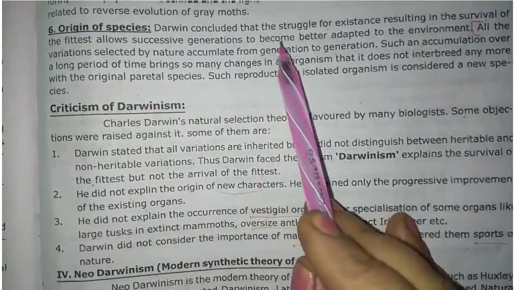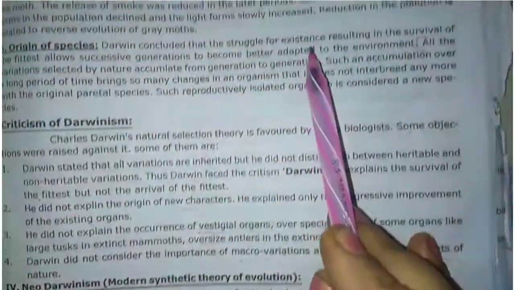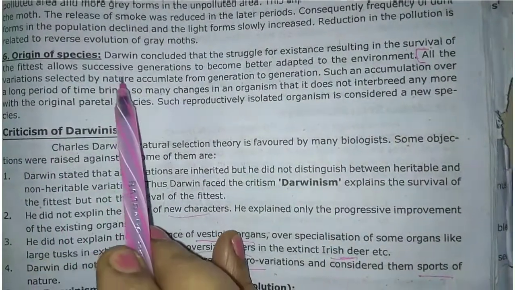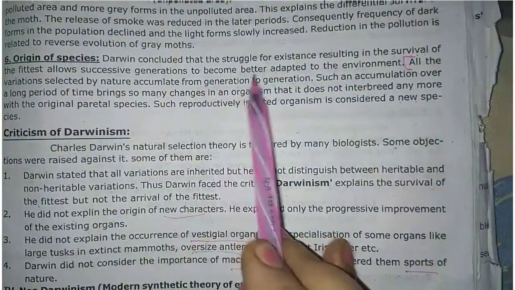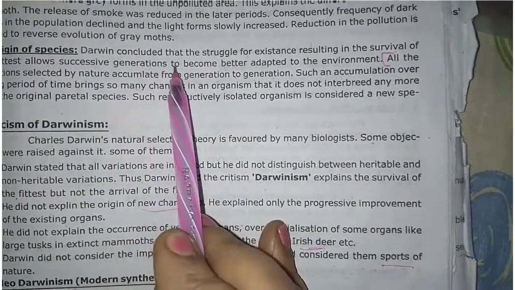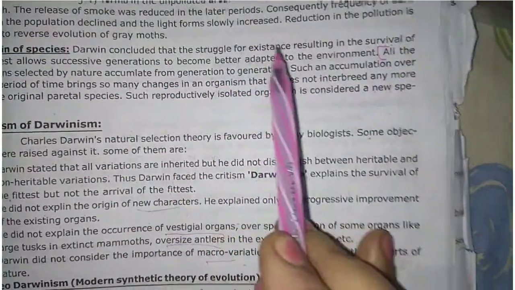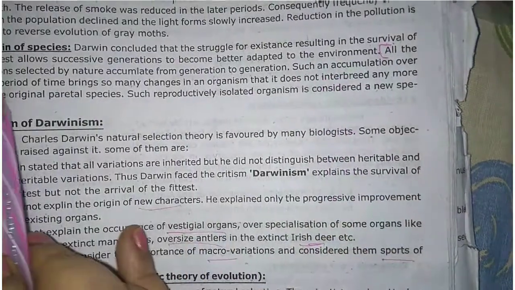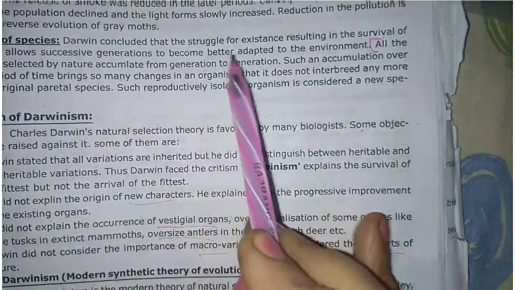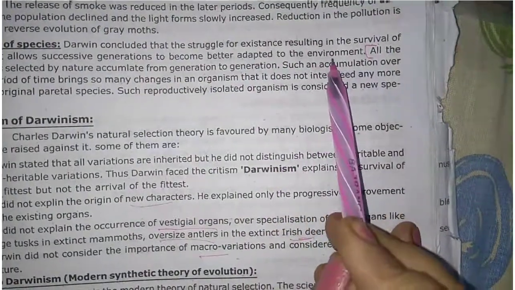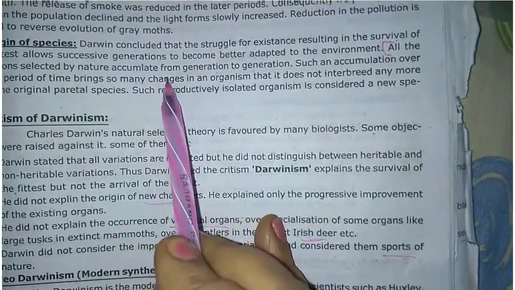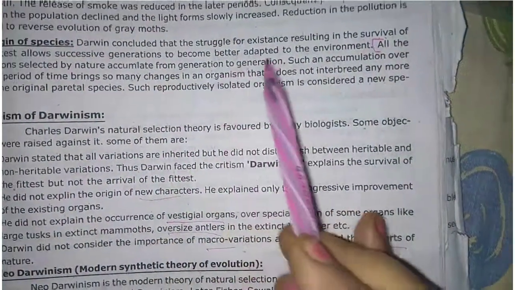Here Darwin concluded that the struggle for existence resulting in the survival of the fittest allows successive generations to become better adapted to the environment. Those organisms that struggled for existence in the environment can survive, they are fit, and it allows the next generations to become better adapted to the environment. So all these variations selected by nature are accumulated from generation to generation.